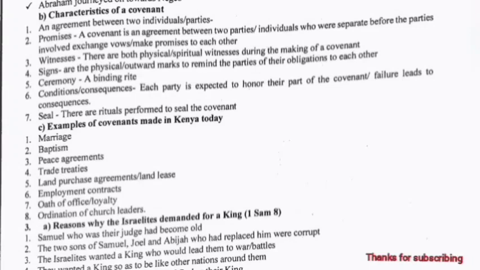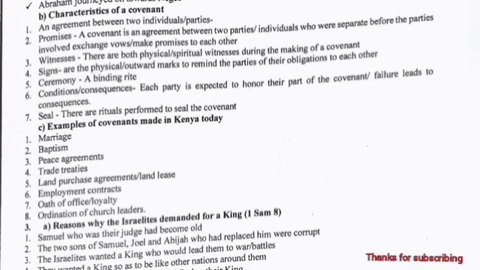Question 2c. Examples of covenants made in Kenya today. We have marriage, baptism, peace agreements, trade treaties, land purchase agreements, employment contracts, oath of office, ordination of church leaders.